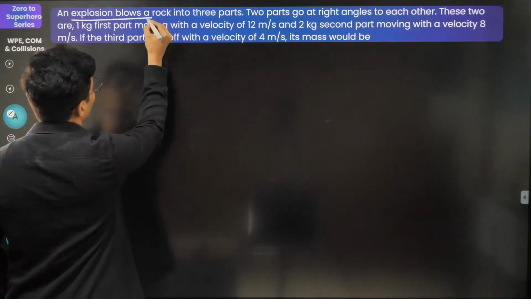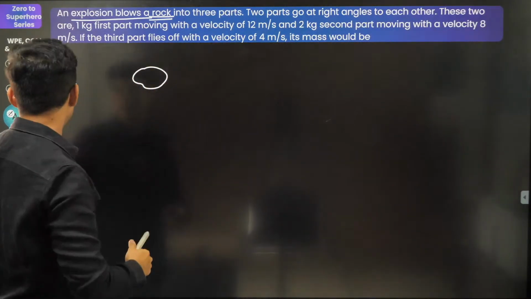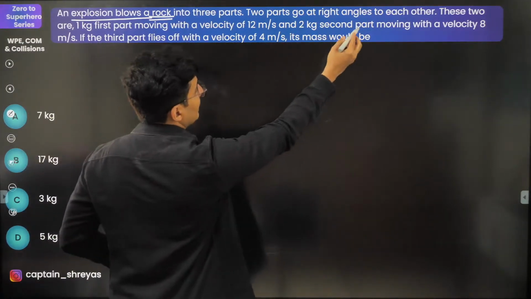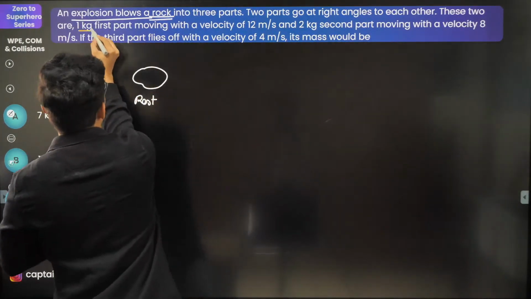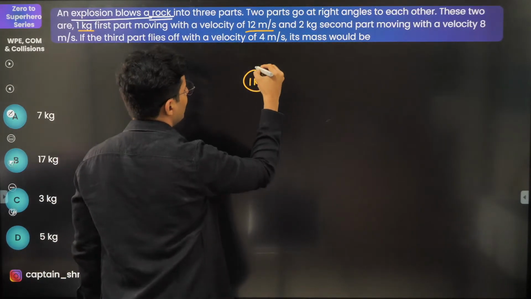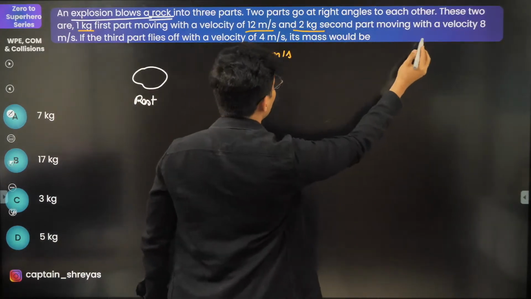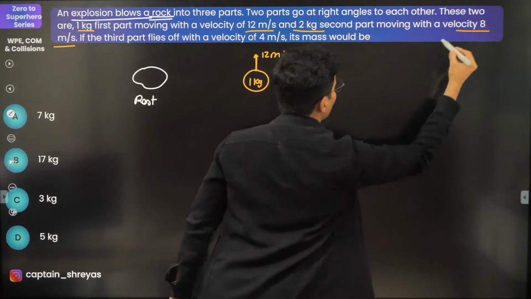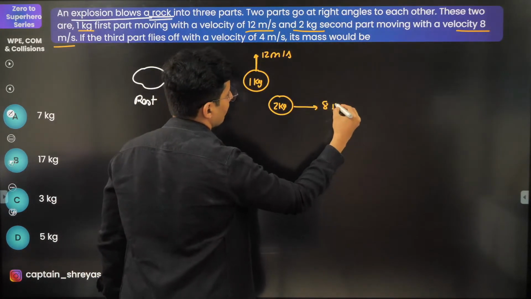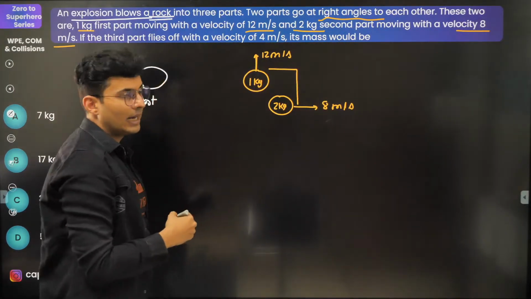So there is an explosion that blows a rock. There was a rock and 3 parts are going to come. This was at rest. The first part is 1 kg and moves with a speed of 12 meters per second. The 2 kg part moves at 8 meters per second. And it is clearly mentioned that they are at right angles to each other.